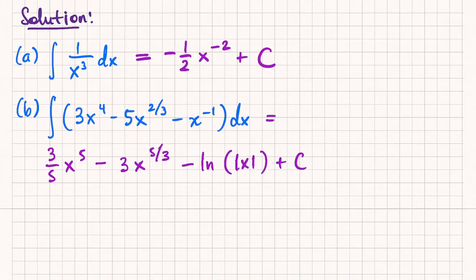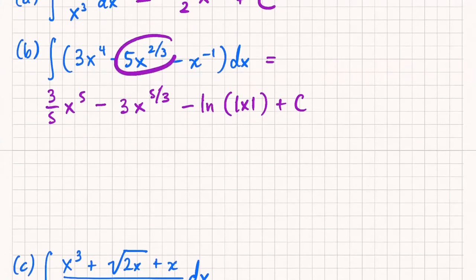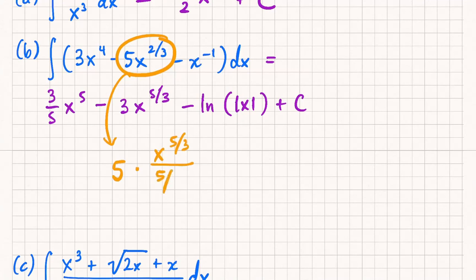Right. So especially for that middle term, if you're not sure how to do that, just use what I just told you, right? Increase the exponent by 1 and then divide by the new exponent. The 5 comes along for the ride, right? We know that coefficients, when you do derivatives, they come along. Same thing for antiderivatives. So keep the 5 as it is. Increase the exponent by 1, so x to the 5/3, and then divide by the 5/3, right? So that would be the answer you get just by doing what I told you for power rule.